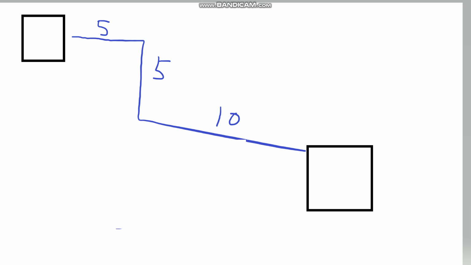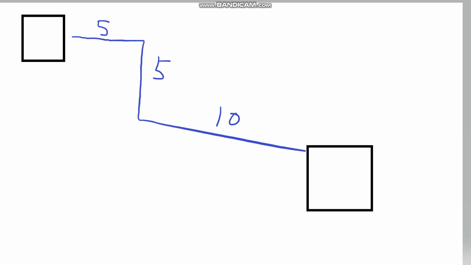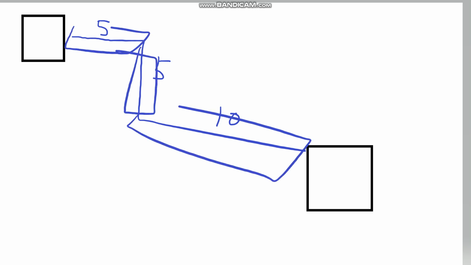But yeah, for displacement, since you're going in this direction, you're supposed to say due west or whatever direction it is, or like due east. Like, this is east, due east, right? Yeah, that's east. But yeah, so distance would be 20. It would be this plus this plus this. Displacement is just the quickest line possible.